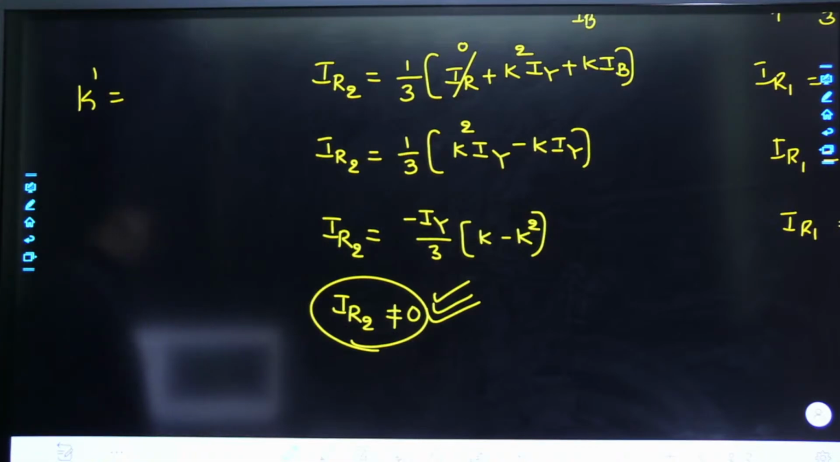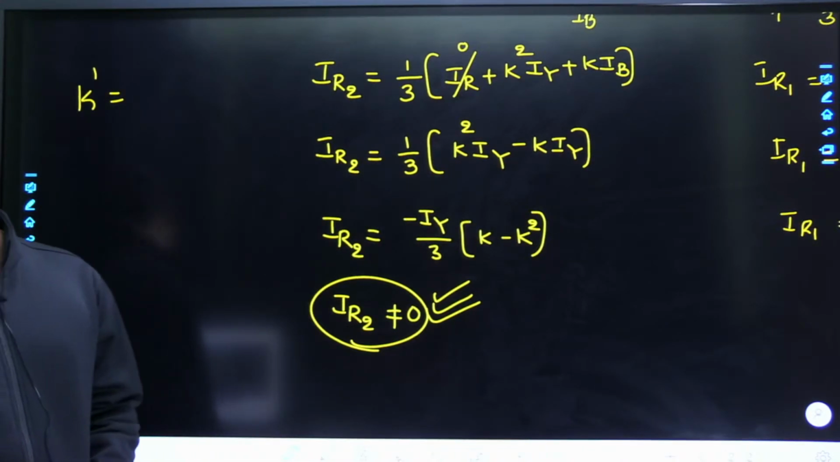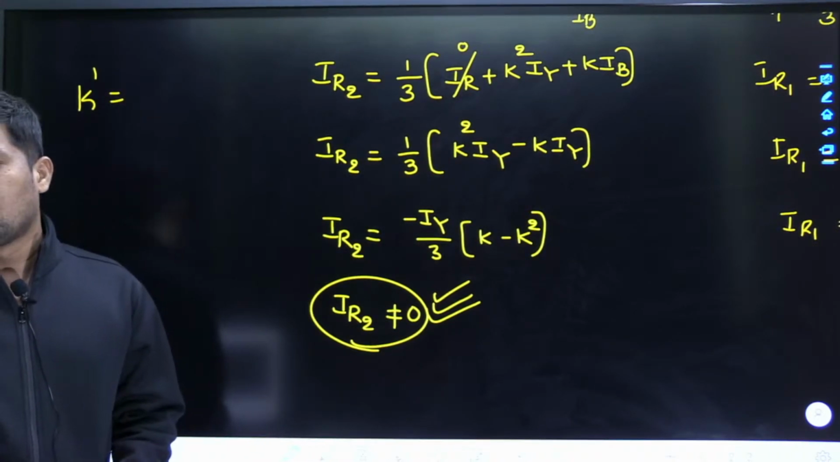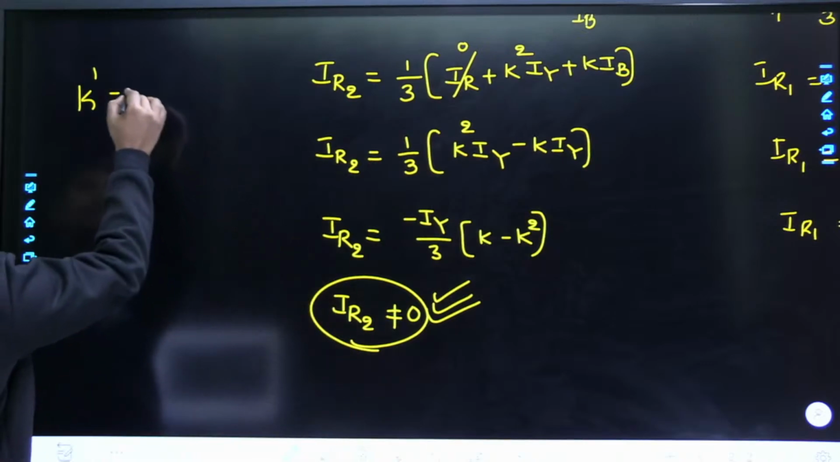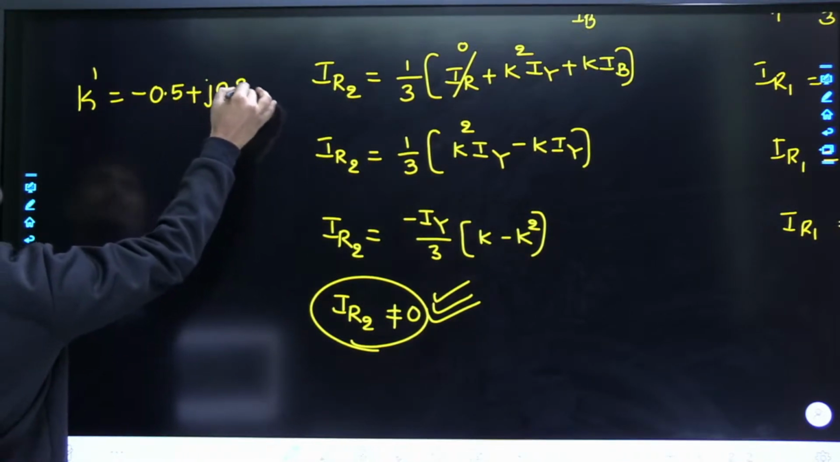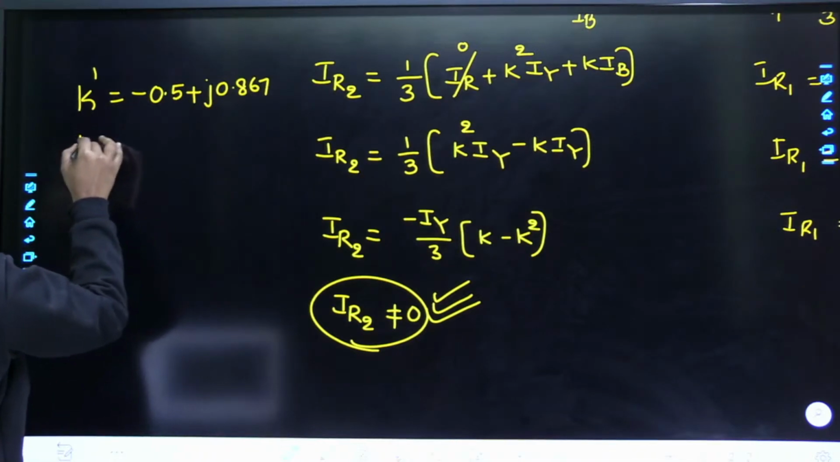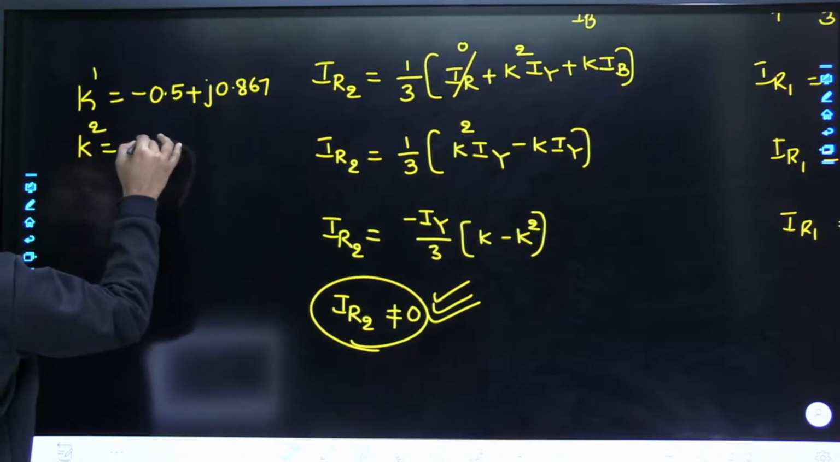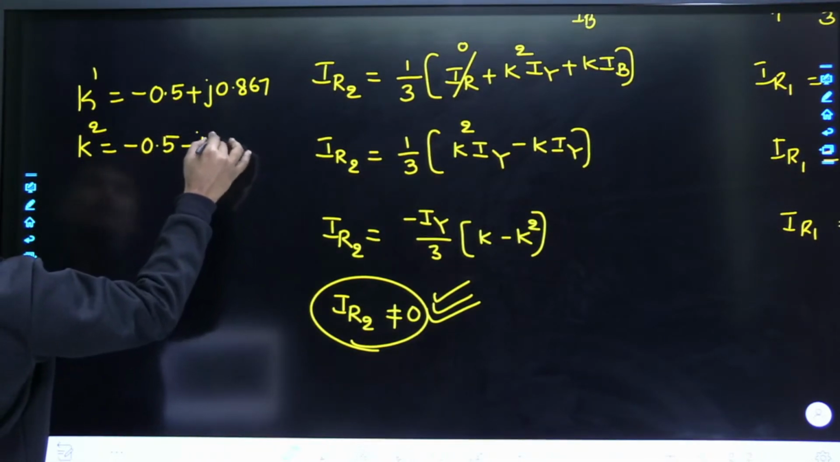What is the value of K? The shortcut is already given in case of symmetrical components. What is the value of K? Minus 0.5 plus j 0.867. And the K square value is minus 0.5 minus j 0.867.